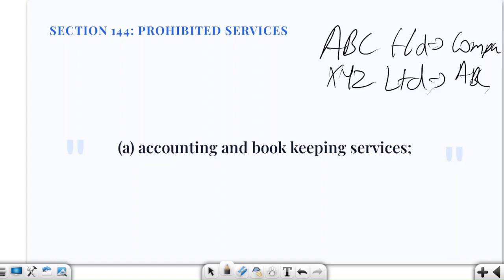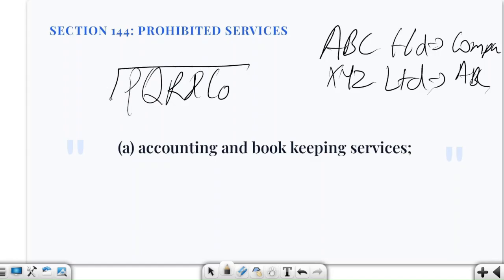This is also not going to work. Let us say ABC Limited has appointed PQR and company as their auditor. Now ABC says, PQR and company, please maintain our accounting books also. No, this is not allowed. The auditor would effectively be preparing the accounts and auditing the accounts, and there will be a conflict of interest, right?